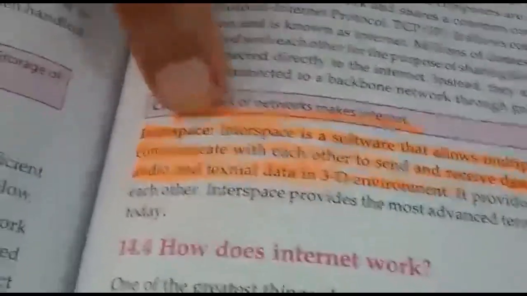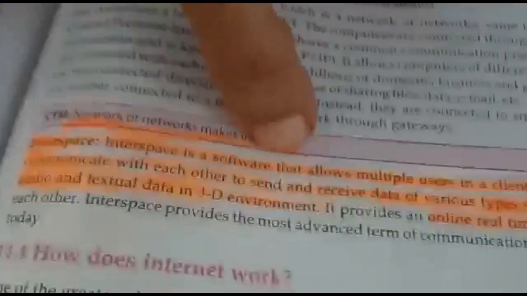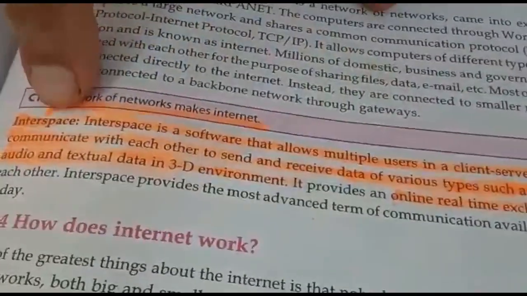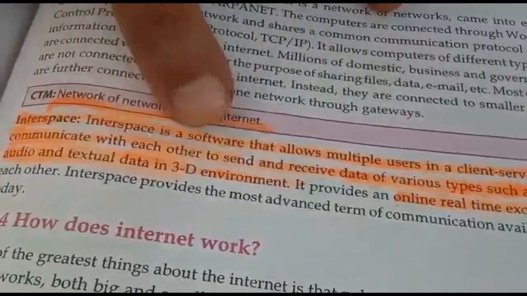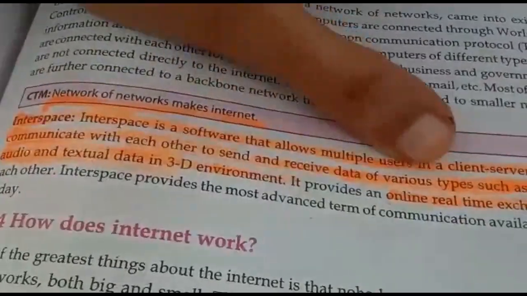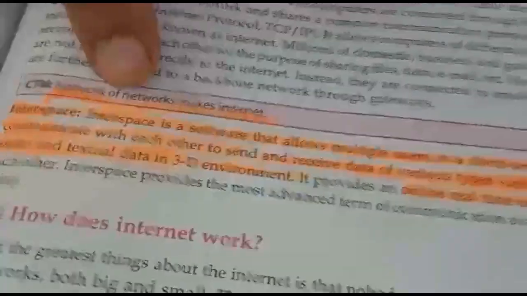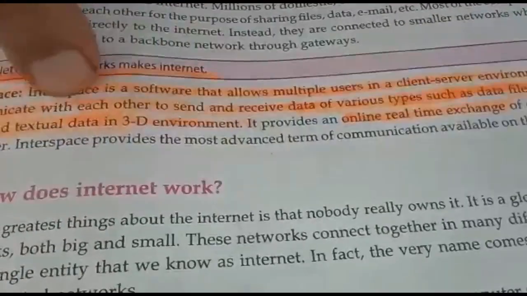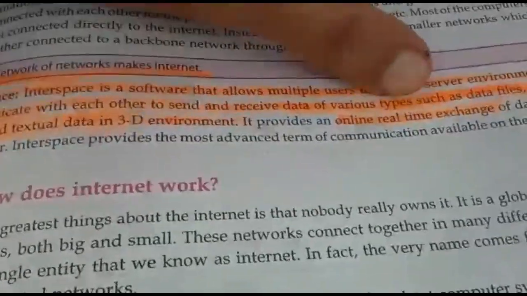Next term is interspace. Another important term, interspace. Interspace is a software that allows multiple users in a client-server environment to communicate with each other to send and receive data of various types. Now, on the internet, we are all sending and receiving various types of data.